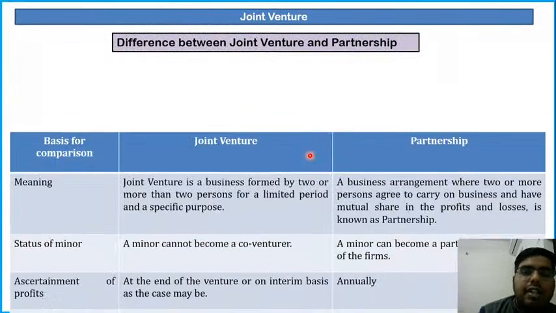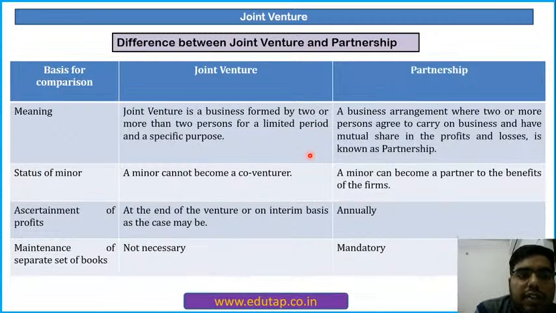Difference between joint venture and partnership. First of all, a difference in their meaning. Joint venture is a business formed by two or more than two persons for a limited period of time, and that too for a specific purpose.